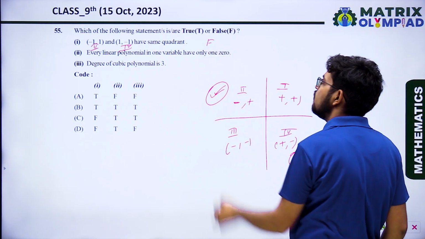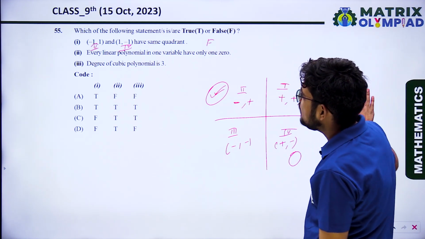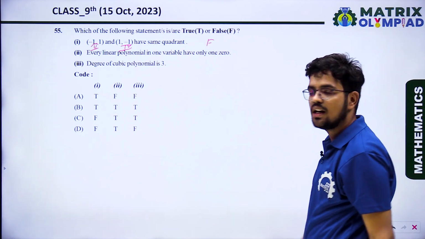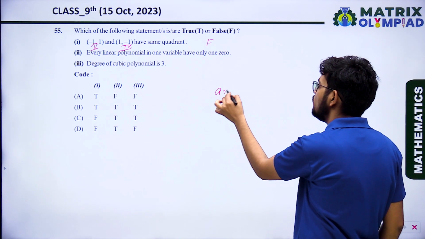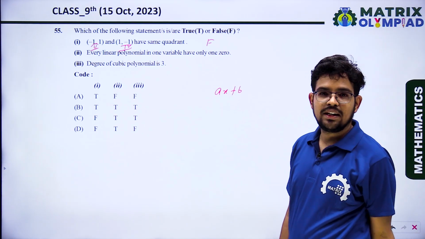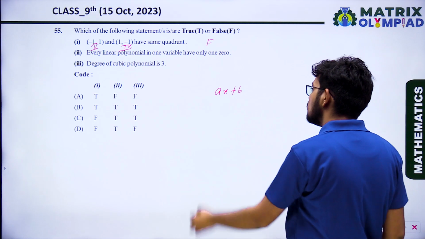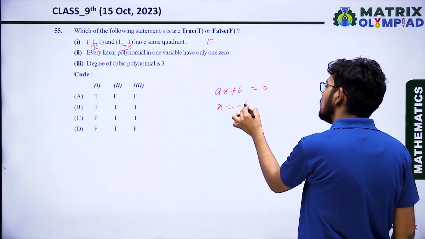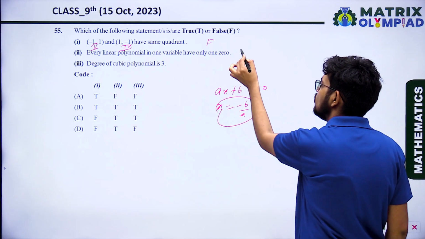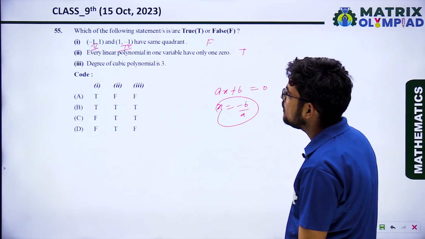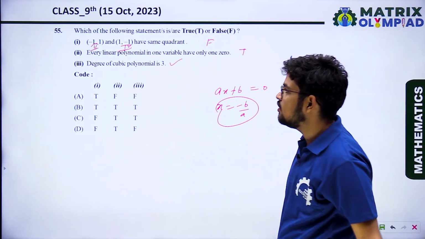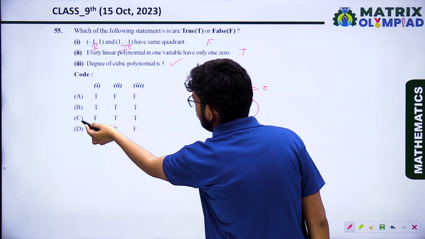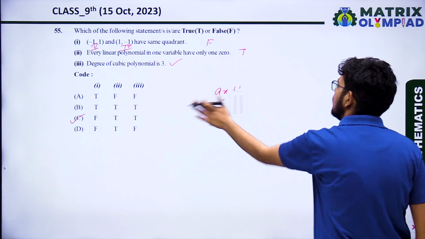So the statement is false. The second one says any linear polynomial in one variable has only one zero. Yes, it is correct. Any linear polynomial in one variable can be written as ax plus b. So here we will get a unique value and we will find the zero, that is x equal to minus b upon a. So this one is also correct. The degree of a cubic polynomial is 3. Yes, the degree of a cubic polynomial is always 3. So FTT, option C is correct.